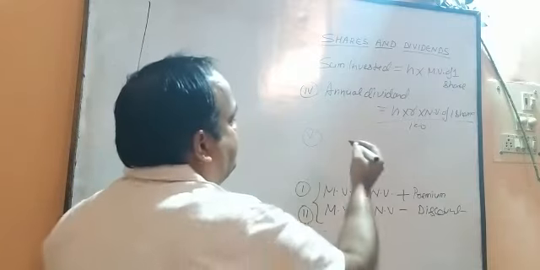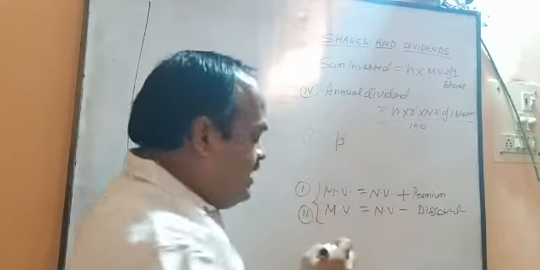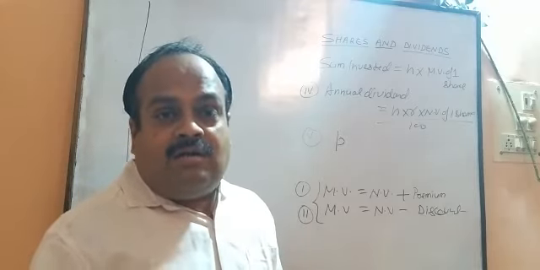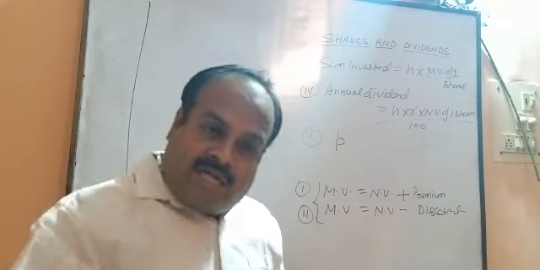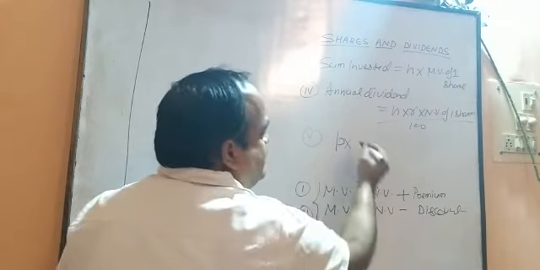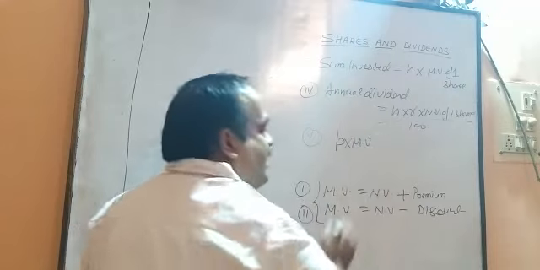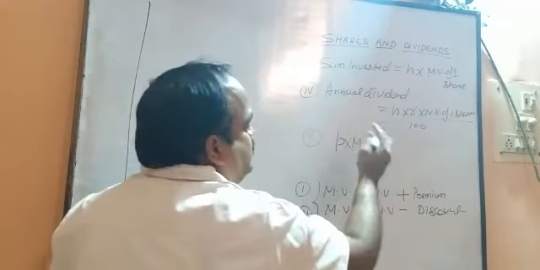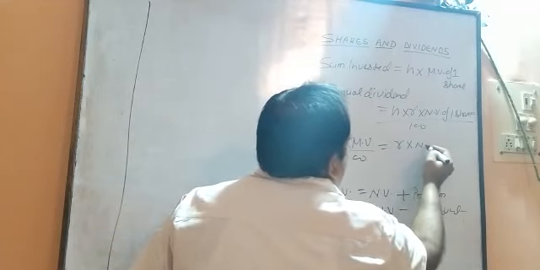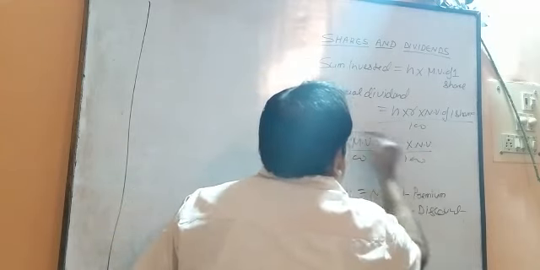So that's why I mention here P as the profit received by, or the rate of return received by, the shareholder. Profit percent into market value of one share: P into MV equals R into NV upon 100.